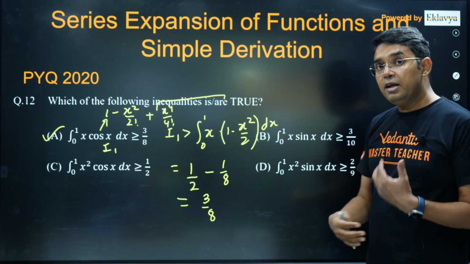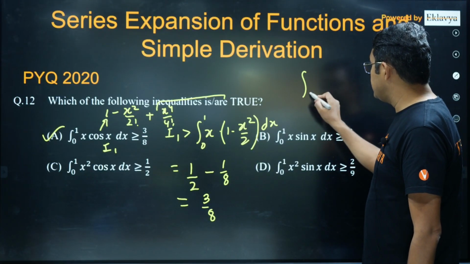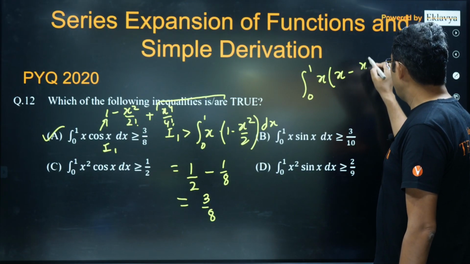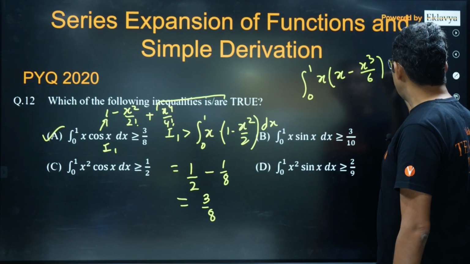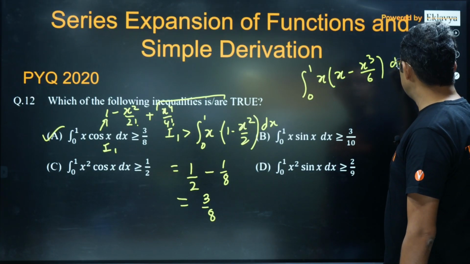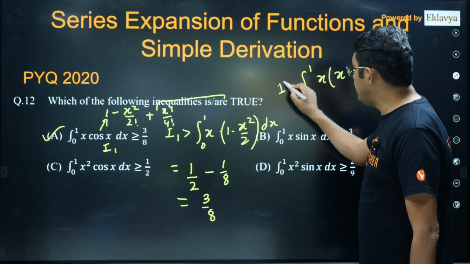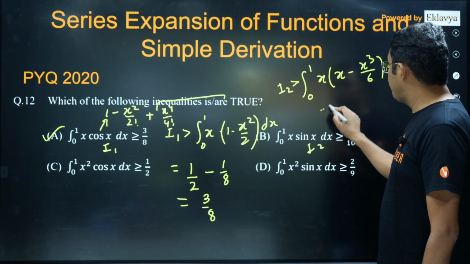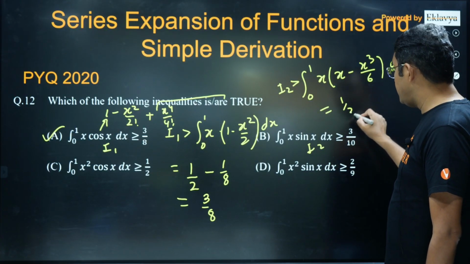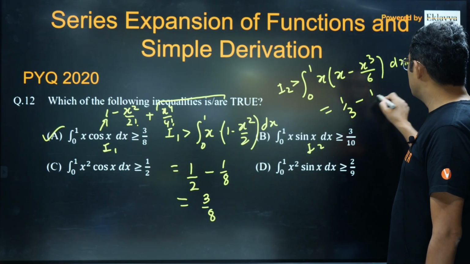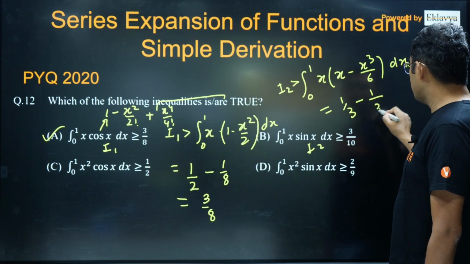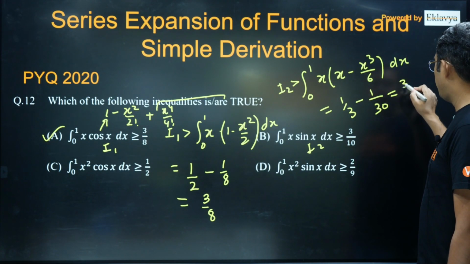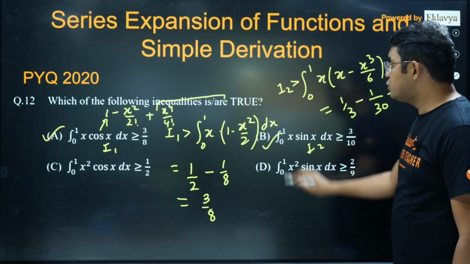In B part, you need the expansion of sin x. In this case, it is 0 to 1 x into x minus x cube upon 6, and other terms are with plus sign. So with the same logic, I am claiming this integral of B part will be greater than this thing. This is my I2. Now if you do this integration, it will be 1 upon 3 minus x power 4, so that will be 1 upon 30. So this becomes 10 minus 1, 9, 9 upon 30, 3 upon 10, yeah, same number. So B is also correct.